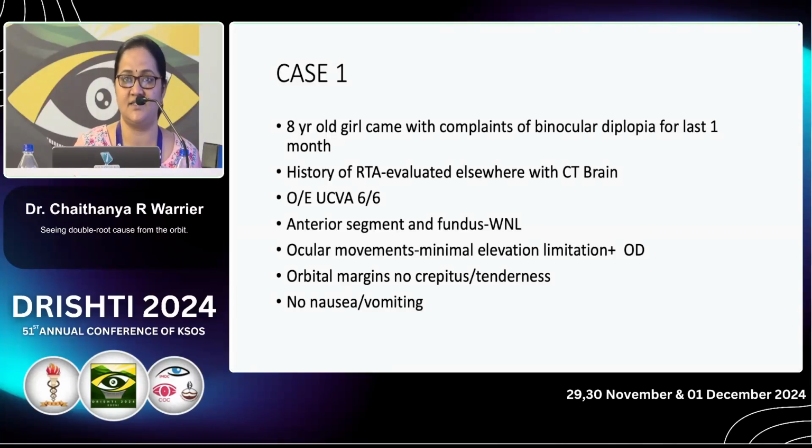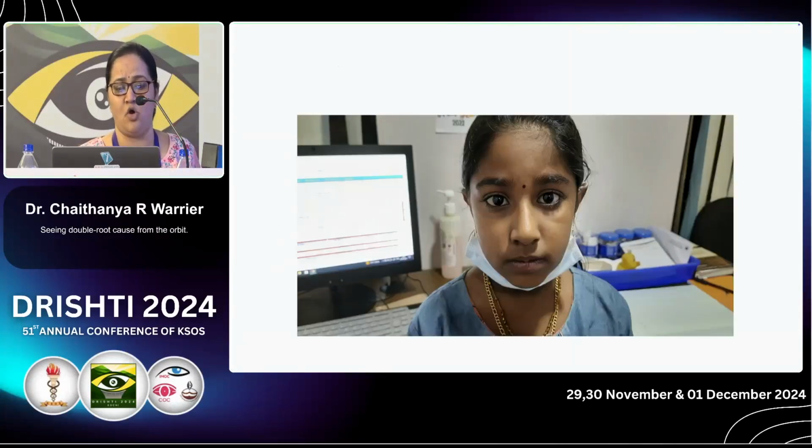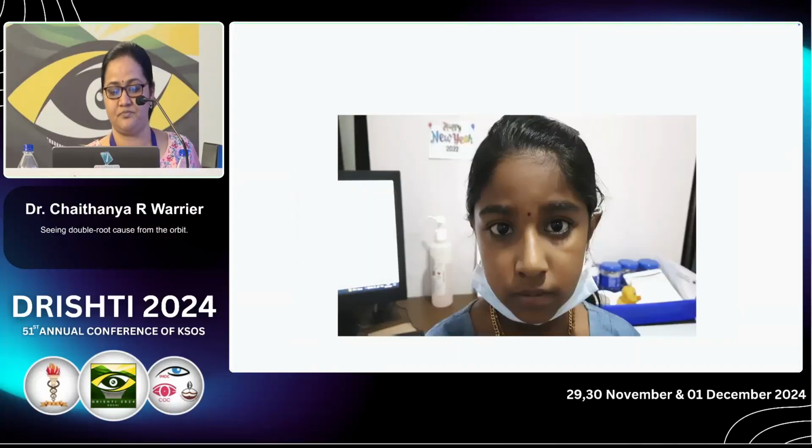Coming to clinical cases: an 8-year-old girl came to the OPD with a complaint of diplopia. There was a 1 month history of RTA. Her vision is 6/6 and she was evaluated elsewhere with a CT brain, which was normal. See, in her photographs, she is orthophoric.